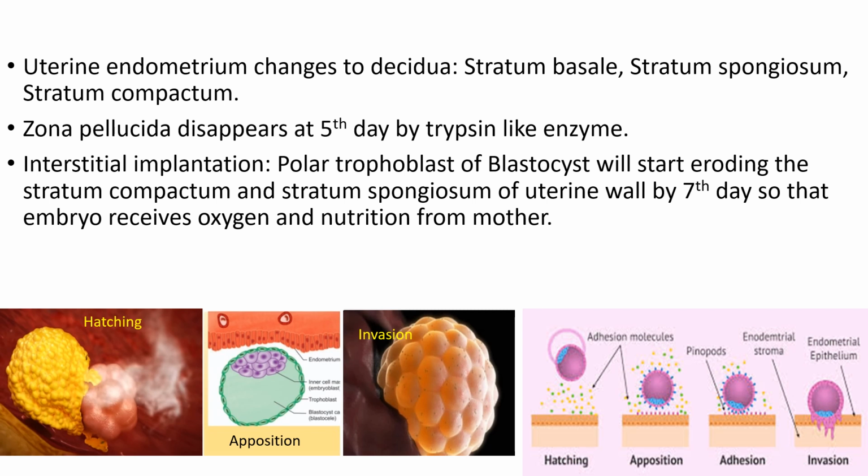It is completely embedded in the uterine wall. The process of implantation starts by the 7th day and is completed by the 12th day. So the embryo now receives oxygen and nutrition from the mother side.